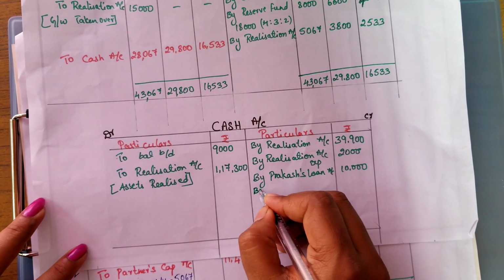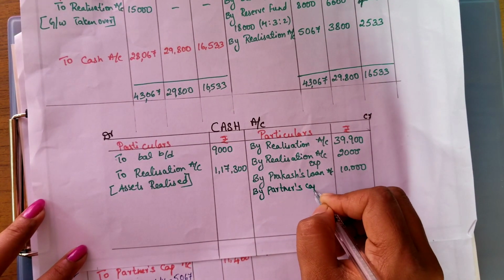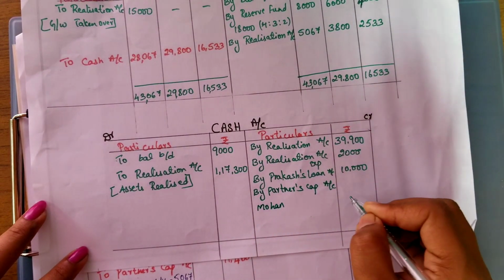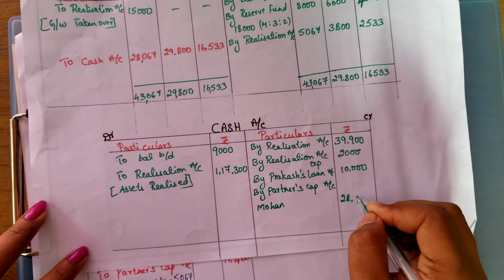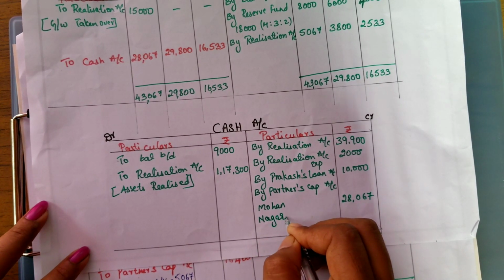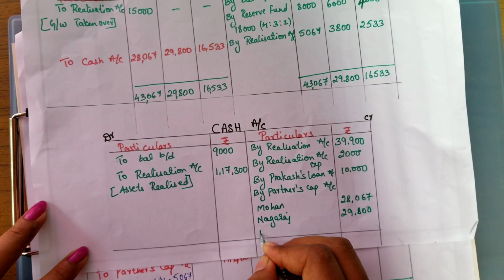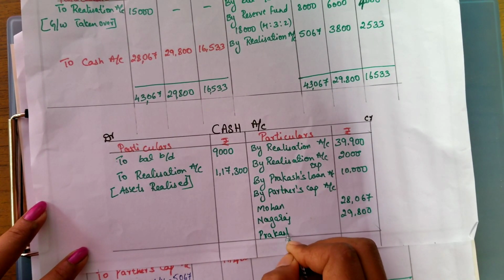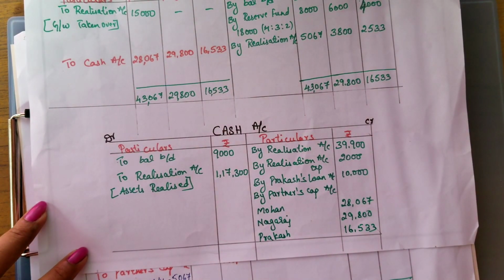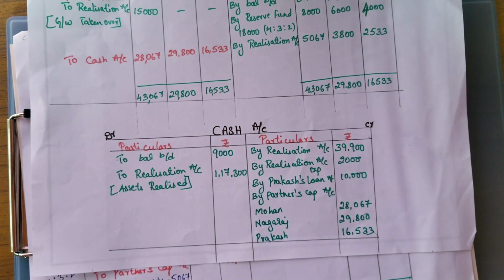And next finally we will be writing the partner's capital balance amount. So by partner's capital account, the balance of Mohan, that is 28,067, and for Nagraj it is 29,800, and for Prakash 16,533. So these are the items that we are going to write here. All the transactions has been completed.